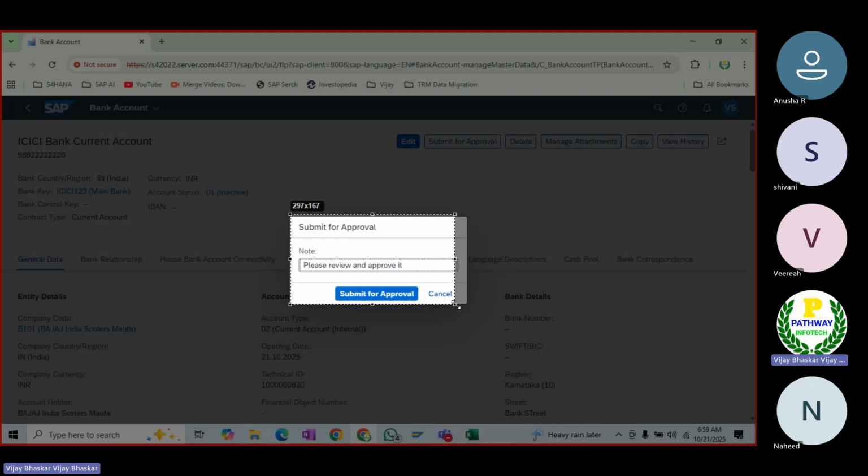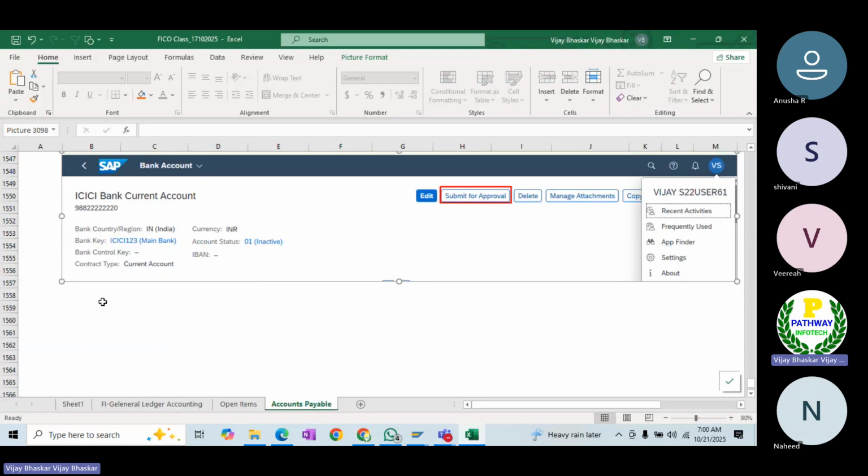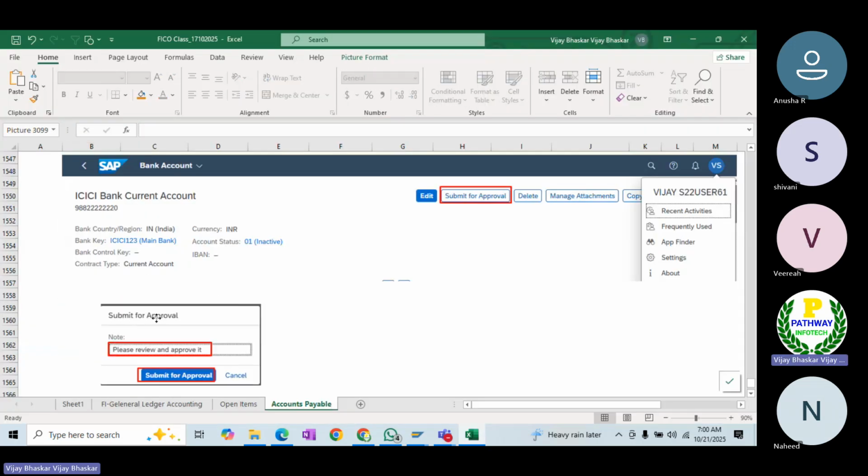Whatever I have entered in the note is optional, not mandatory. Whether you enter it or not, the system will take it ahead. Then the pop-up below will appear.